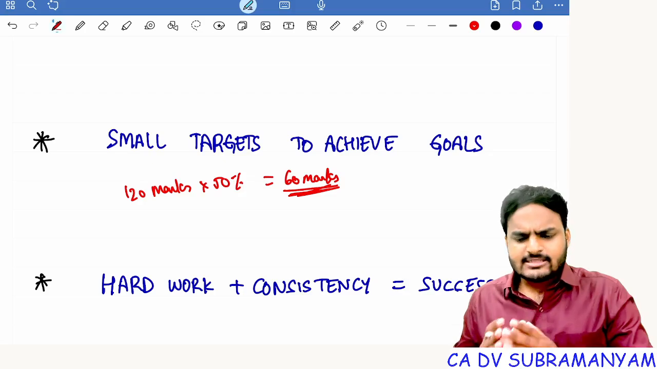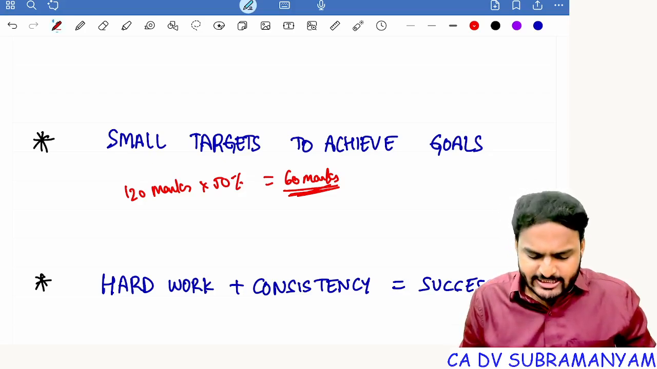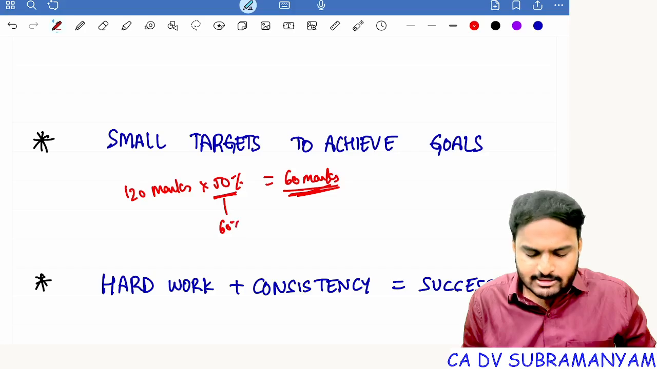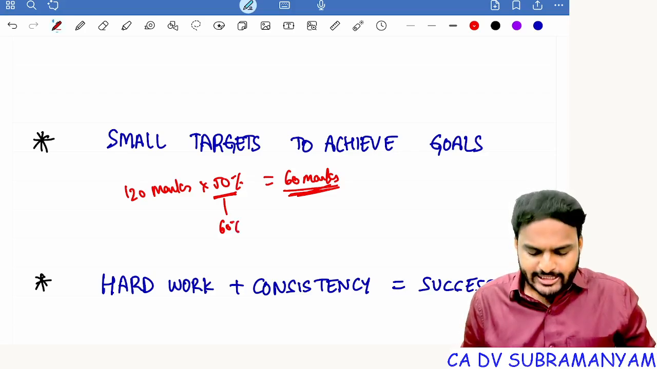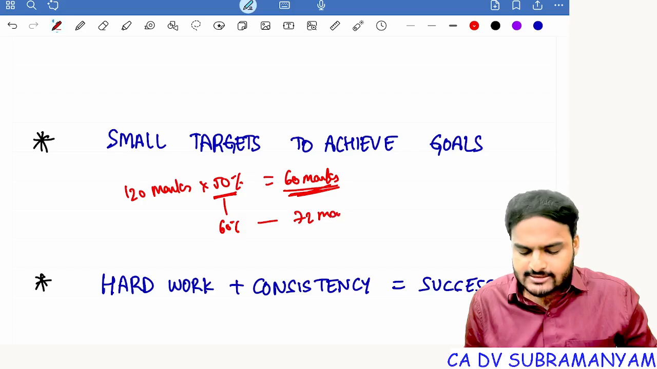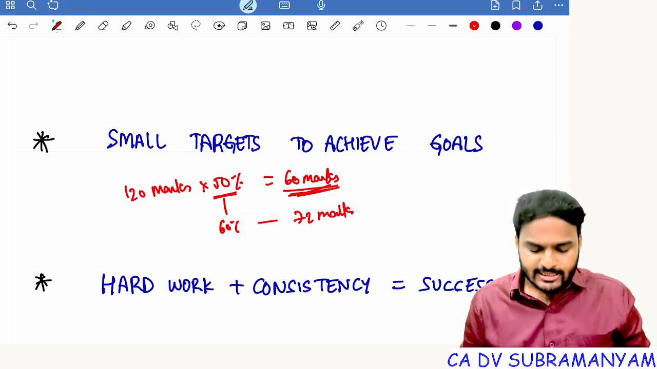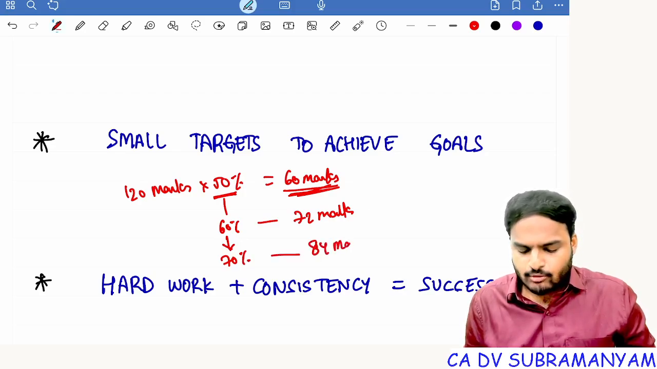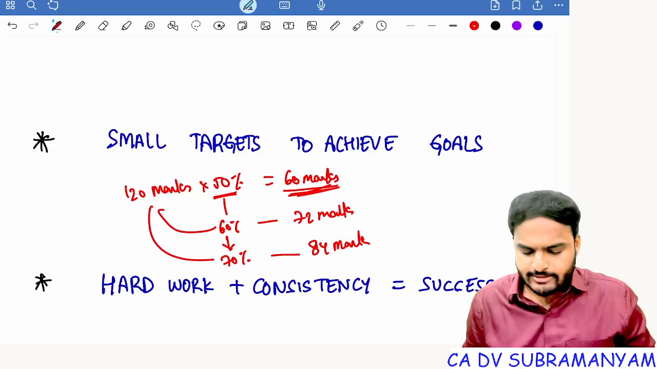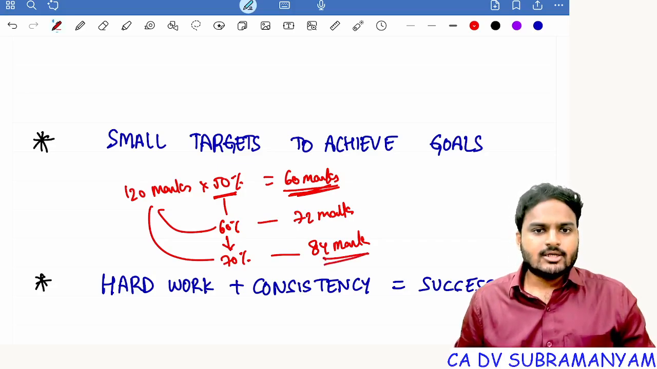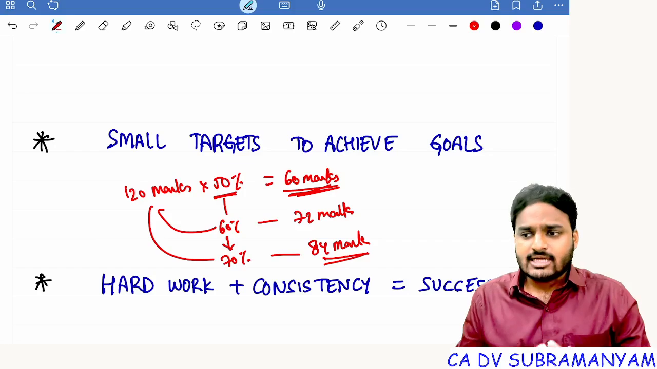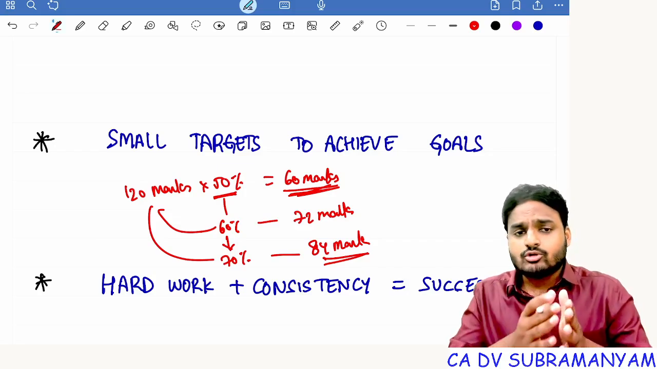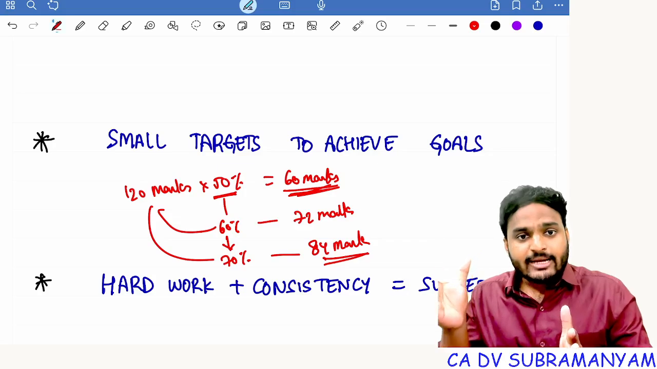Definitely you will be left with some additional time. Now you increase this 50% to 60%. 120 into 60% means 72 marks. Sir, completed, sir. Then increase the 60% to 70%. That means 84 marks. Yes or no? 120 into 70%, 84 marks. So now you are preparing for 84 marks and you are not having sufficient time to revise. You are not having sufficient time to prepare for the remaining 30% of the syllabus.